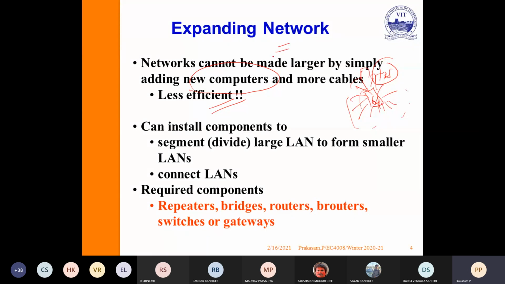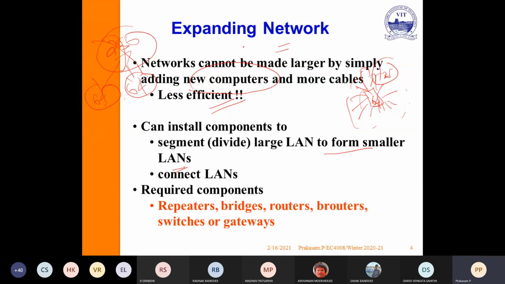So instead of adding new computers in the existing network, you can expand the network using devices. Then segment a large LAN to form smaller LANs. For example, if one LAN is connected with maybe 256 systems, I do not need to access all 256. Out of 256, maybe only 64 systems are accessed frequently. Then you can segment the large network into smaller networks and connect them.